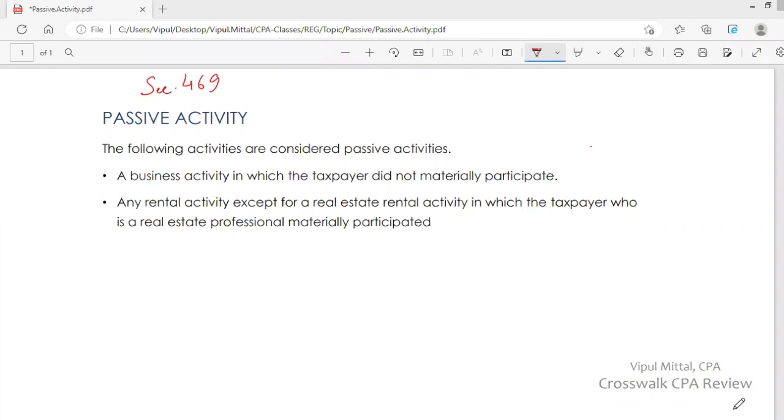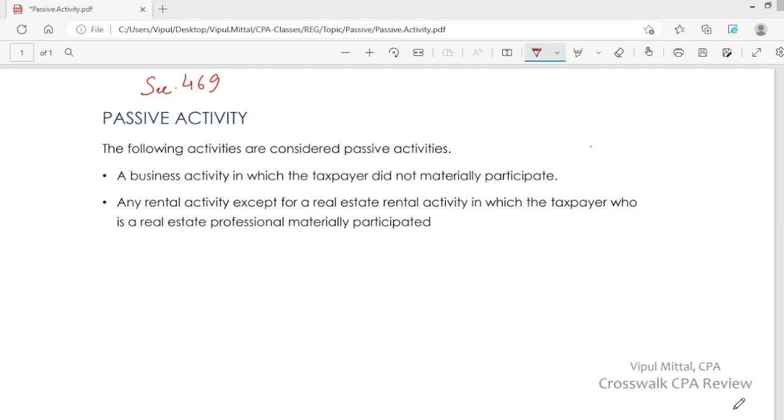The following activities are considered passive activities. A business activity in which the taxpayer did not materially participate. So you are a taxpayer and you engage in a business activity. It is a passive activity if you do not materially participate in that activity. It is your business activity, but you do not materially participate. First thing is, what do you mean by a business activity?